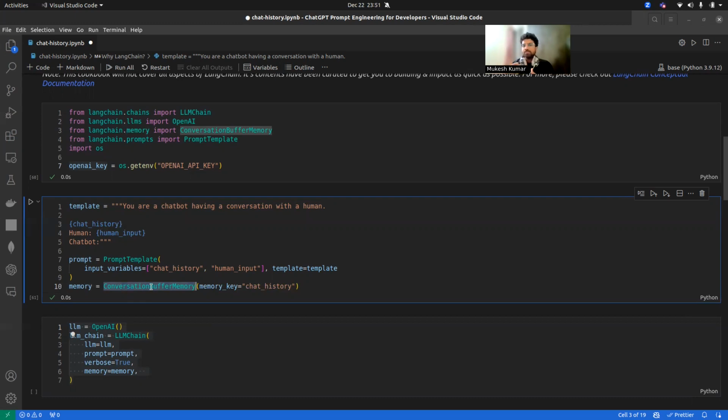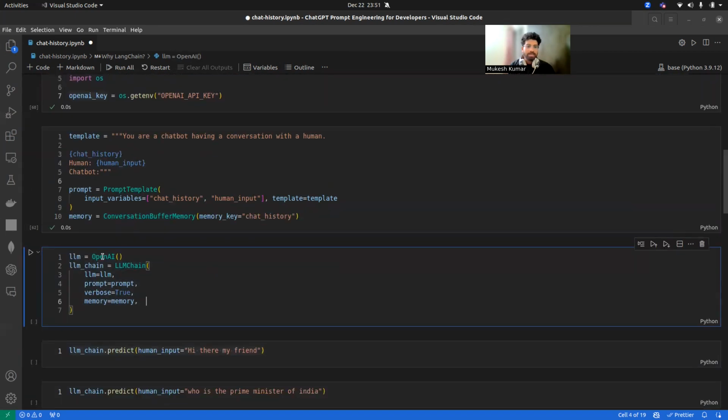So it uses the same way to store the chat history in the chatbot memory. Let me execute this code. Here I have imported OpenAI, and in the LLM chain, I am going to create one chain of it. Here I pass some parameters: I am passing the LLM, then the prompt, and the memory that I want to keep our previous conversation in the chat history. So let me execute this.